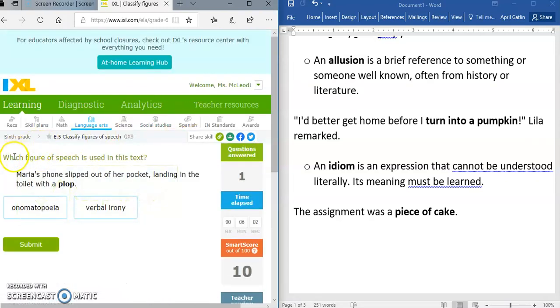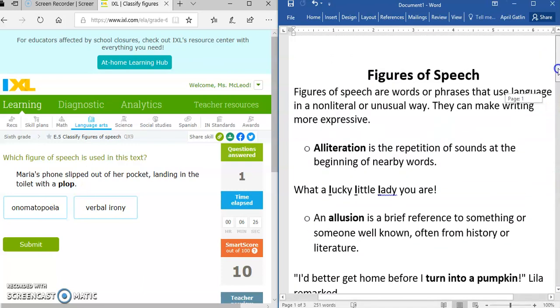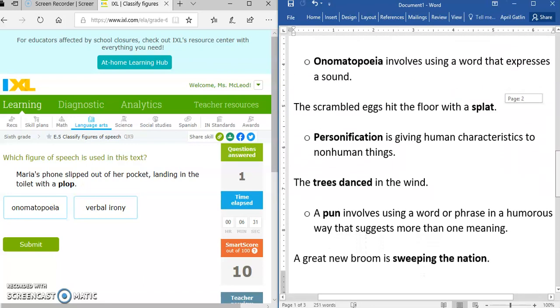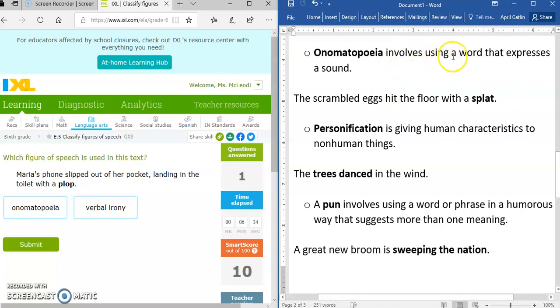Okay. It says, which figure of speech is used in the text? Maria's phone slipped out of her pocket, landing in the toilet with a plop. So I need to determine if plop is onomatopoeia or verbal irony. So let's take a look first at onomatopoeia. It says onomatopoeia involves a word that expresses a sound. So words that imitate sound, such as splat. So here is plop. So this one is onomatopoeia.